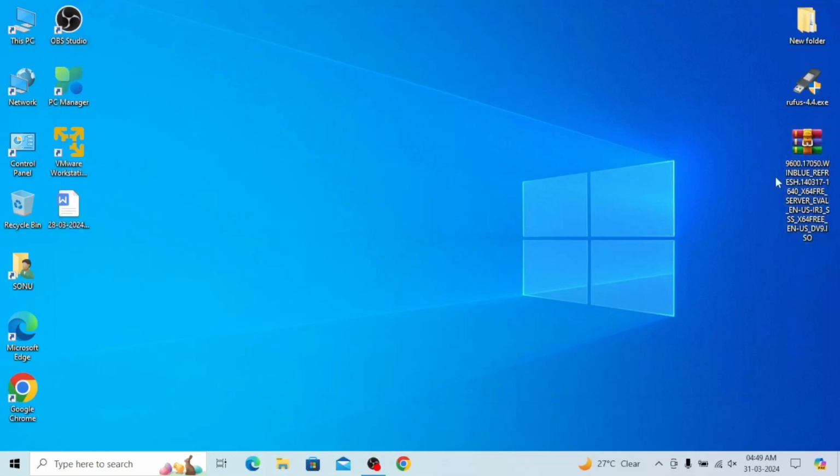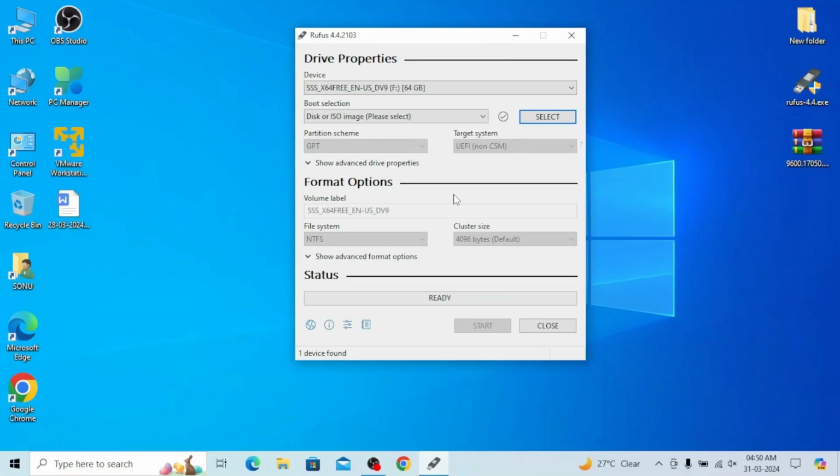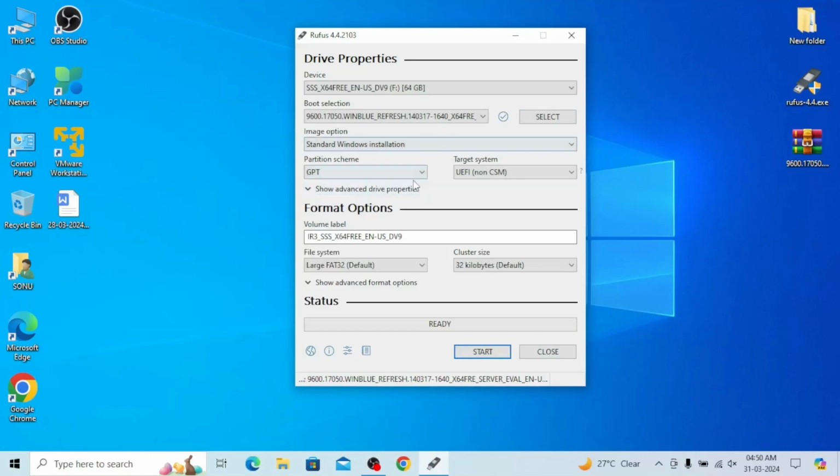Just after downloading, here you can see it on the desktop. Now we have to open Rufus. Before that you have to download Rufus, and after downloading Rufus, just open Rufus and insert any 8 to 16 GB pen drive, and then make sure that your pen drive data is copied to some other device.